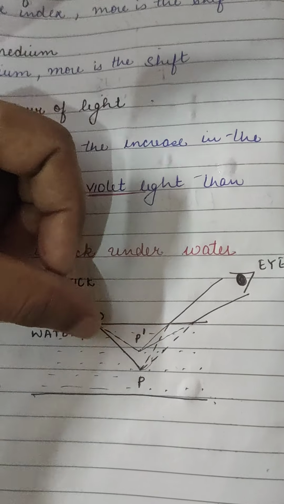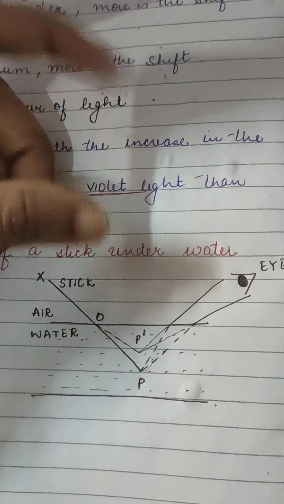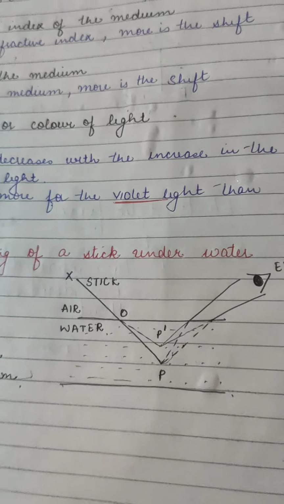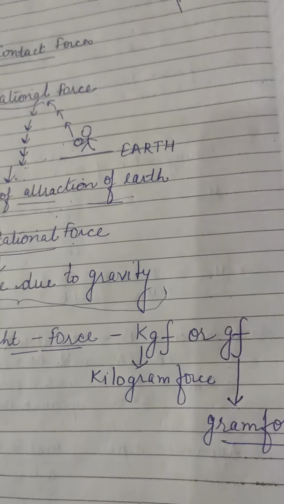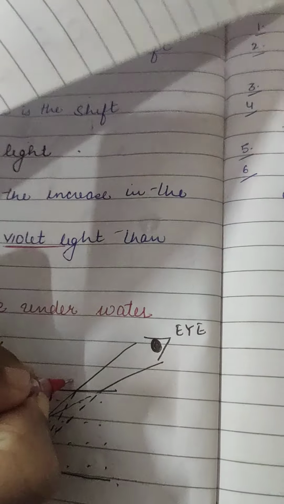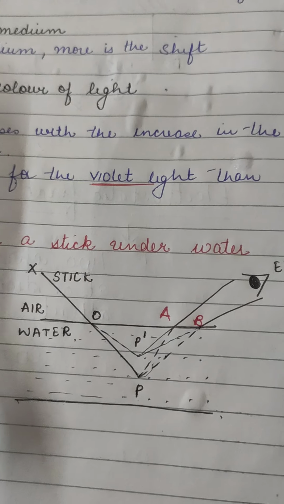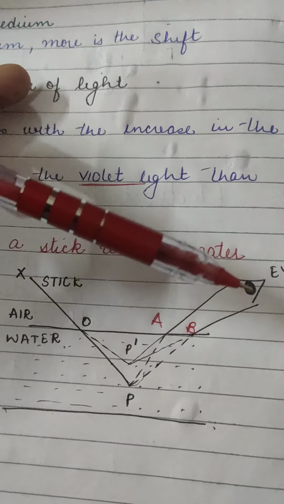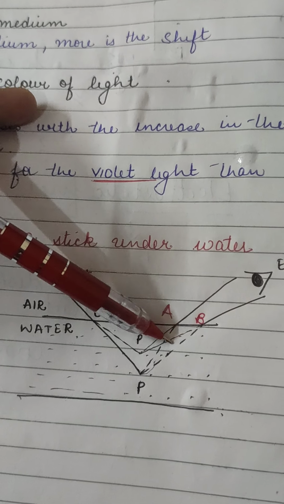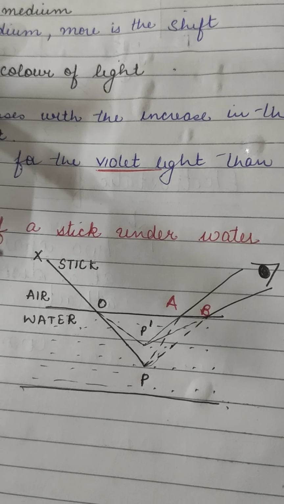Why? Because see, here also refraction takes place from O to P, and refraction is also taking place at these points A and B. When I am going to view this light, we view light in a straight line, so it appears to be at a different place. Similarly it happened.